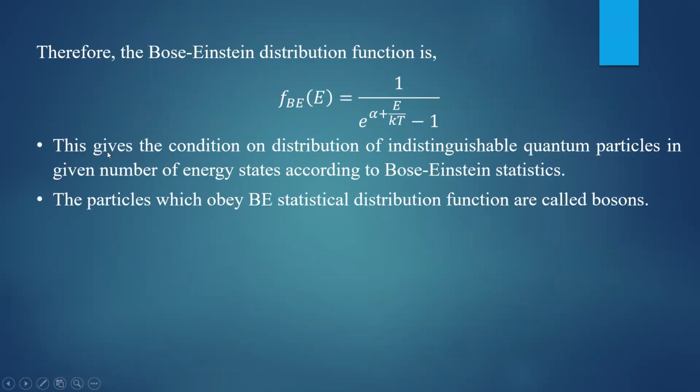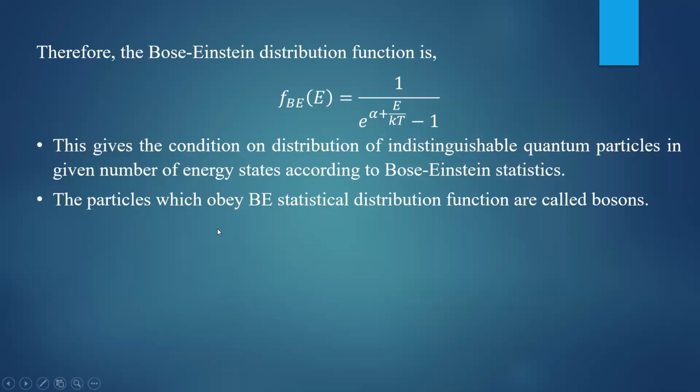This gives the condition of distribution of indistinguishable quantum particles in a given number of energy states according to Bose-Einstein statistics. This is the equation corresponding to Bose-Einstein statistics, where any number of particles can be put in a given state and particles are indistinguishable. These two conditions are satisfied by this distribution function.